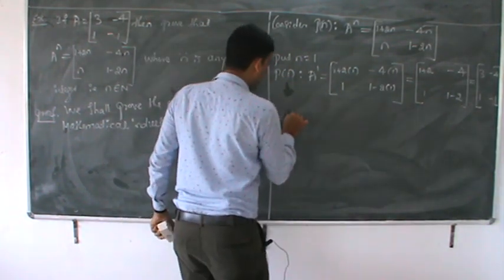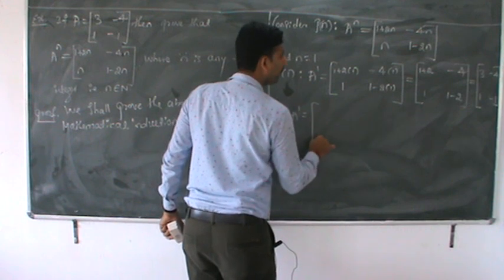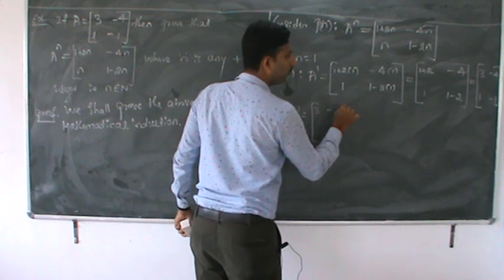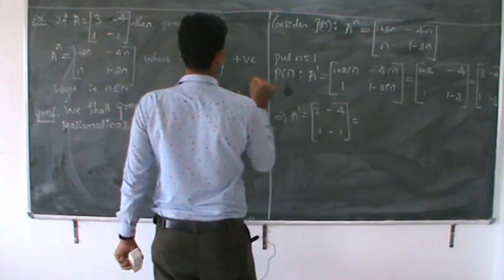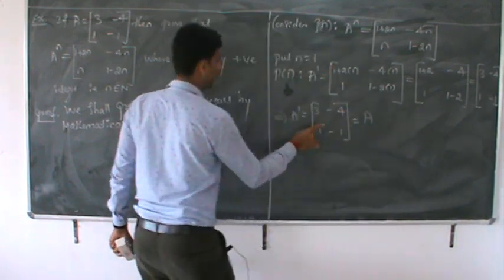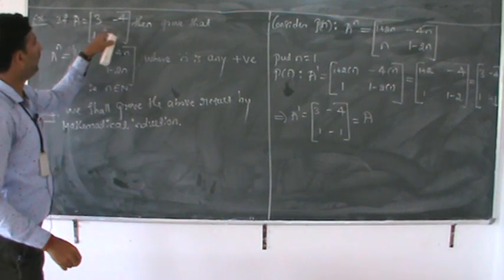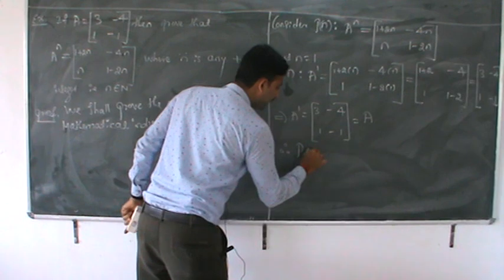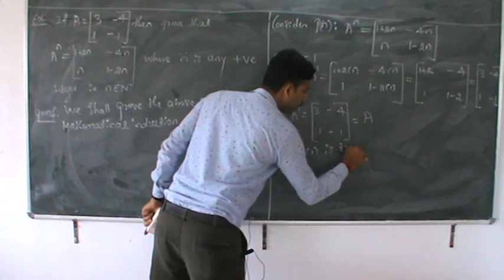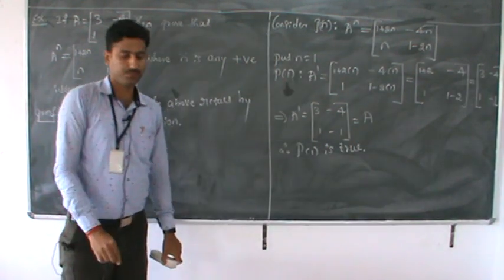Then A to the power 1 is nothing but 3, 1, minus 4, minus 1, which is nothing but A. Therefore, P of 1 is true.